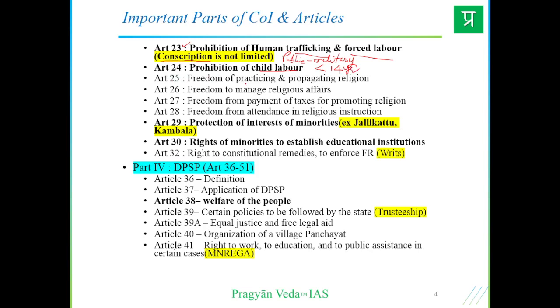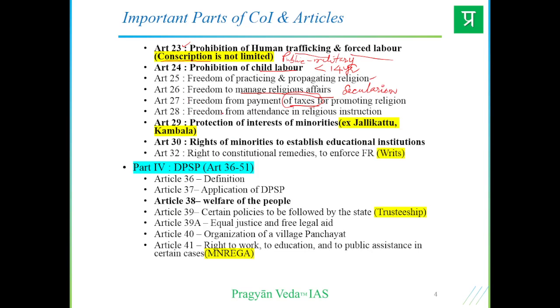Article 25 is for freedom of practicing and propagating one's religion, freedom of practicing religion and conscience, right? Article 26 is for freedom to manage religious affairs. Article 27 is for freedom from payment of any kind of taxes in promoting any religion. Basically, they are very secular concepts, not that the state doesn't have any religion as such, but it fosters and makes all religions thrive for public good, right?